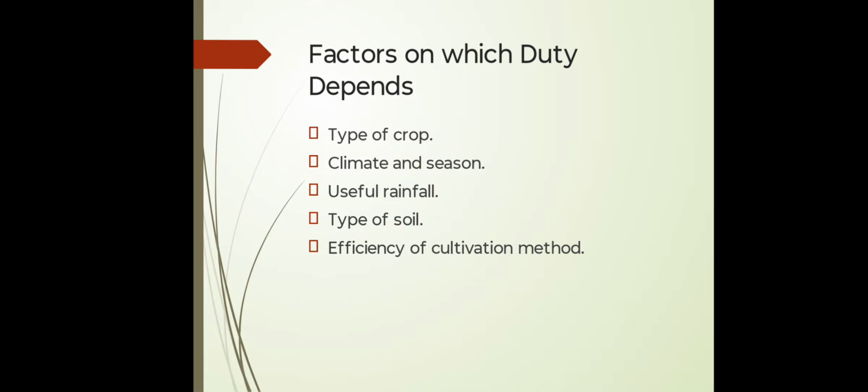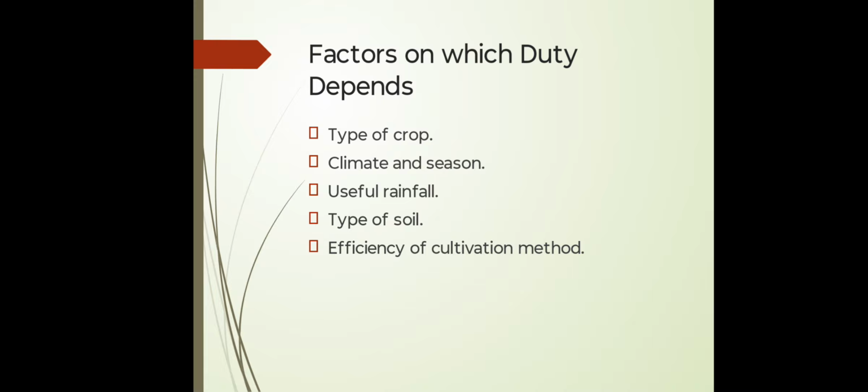Now, type of soil. If the permeability of the soil under the irrigated crop is high, the water lost due to percolation will be more, and hence the duty will be less. Therefore, for sandy soils where the permeability is more, the duty of water is less.